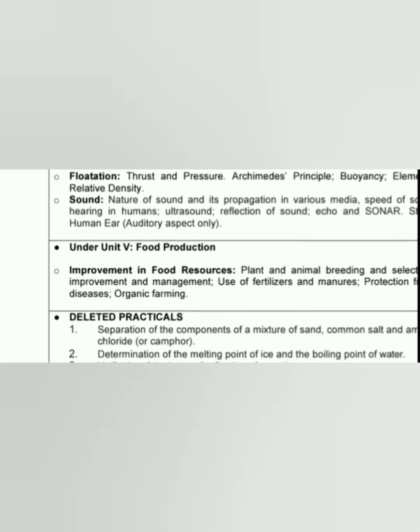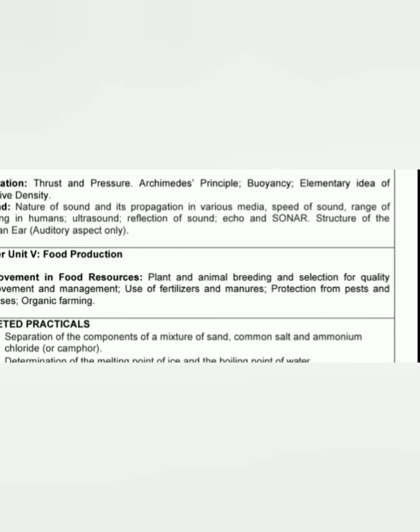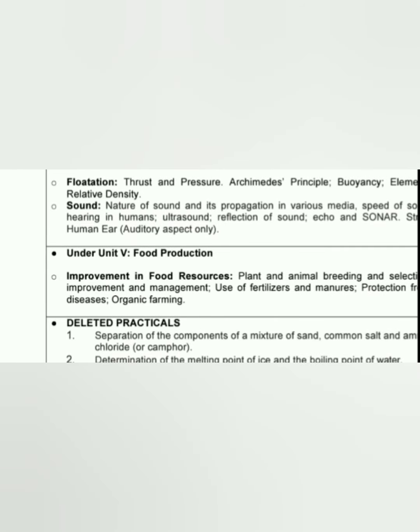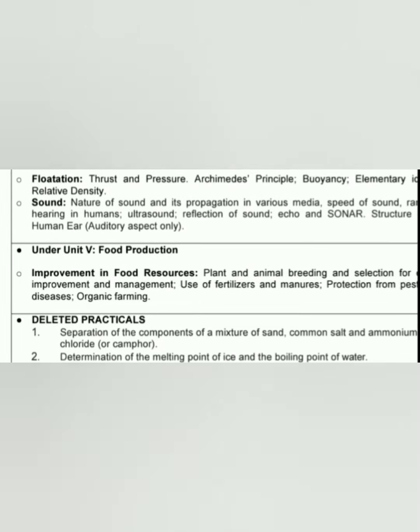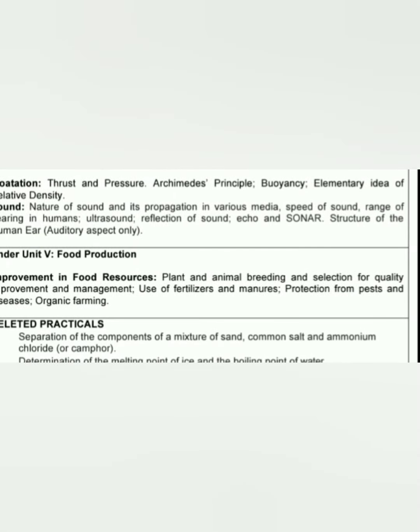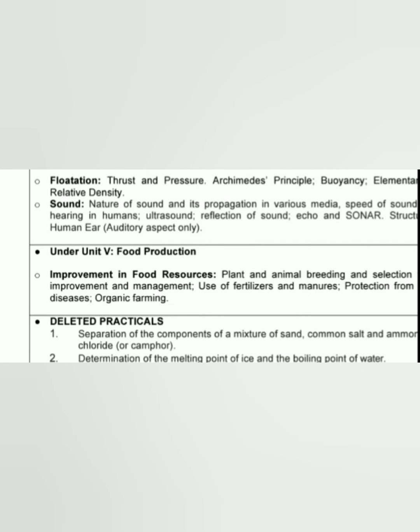Under unit number 5, food production, improvement in food resources, the deleted part is plant and animal breeding and selection for quality improvement and management, use of fertilizers and manures, protection from pests and diseases, organic farming. Some deleted practicals have also been mentioned here.